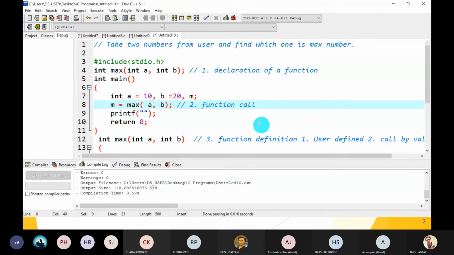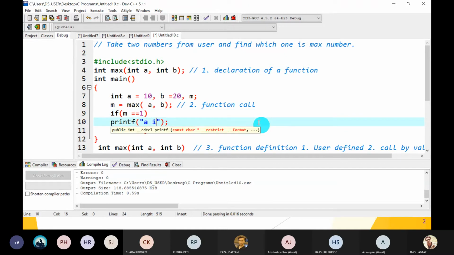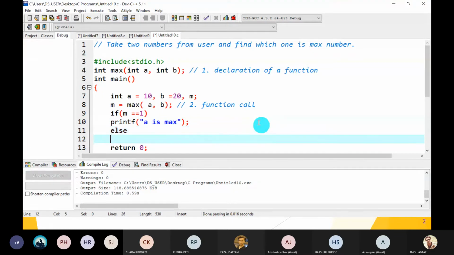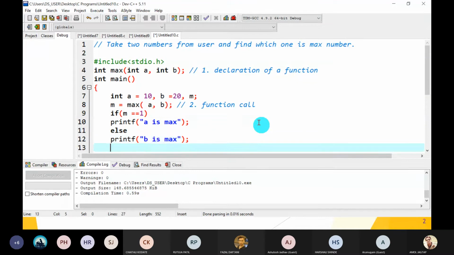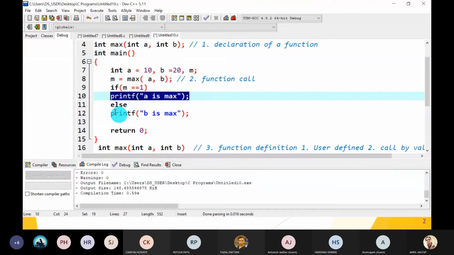Now, apply the condition. If M is equal to 1, then A is max. Okay. Great. Else, otherwise, else printf B is max. Okay. So user wants the output like this, A is max or B is max.